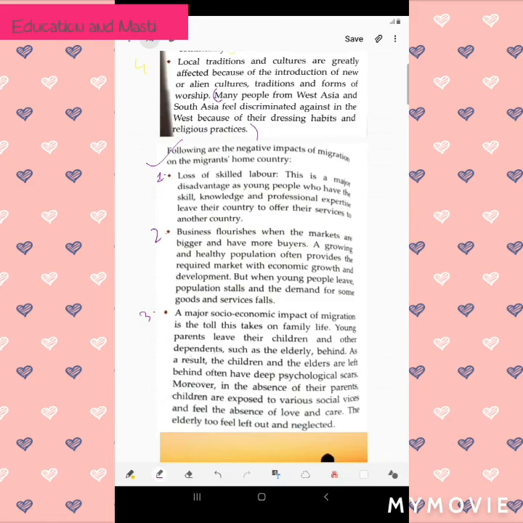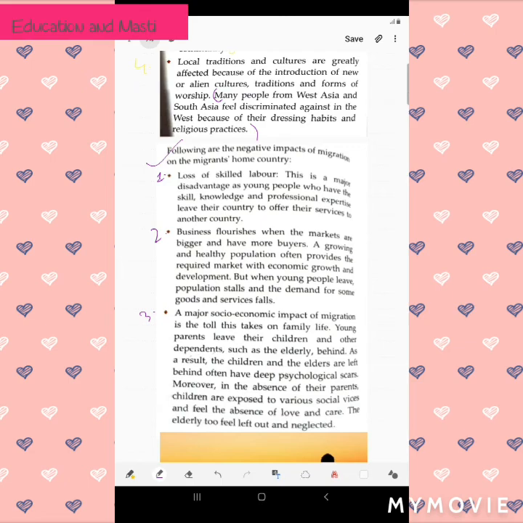Second is that business flourishes when the markets are bigger and have more buyers. If buyers are not left in any country or state, then how will the markets flourish? A growing and healthy population often provides the required market with economic growth and development.